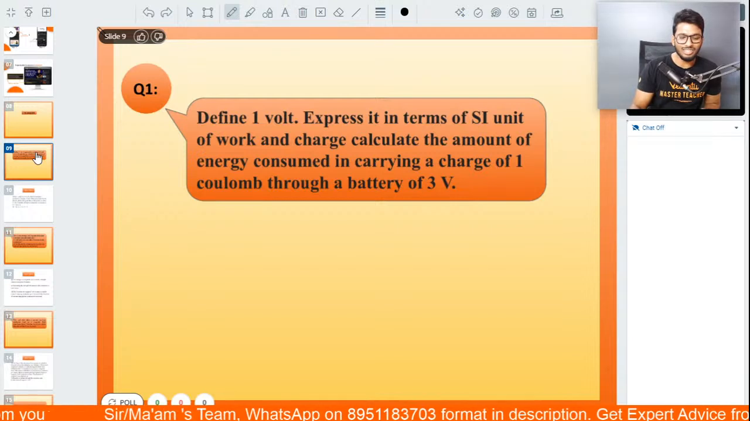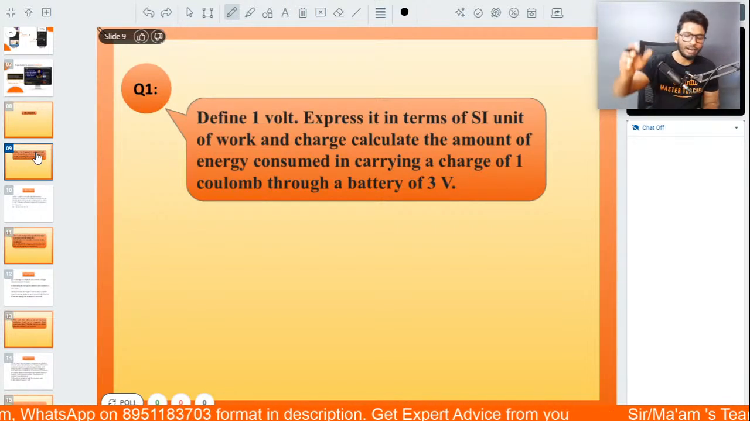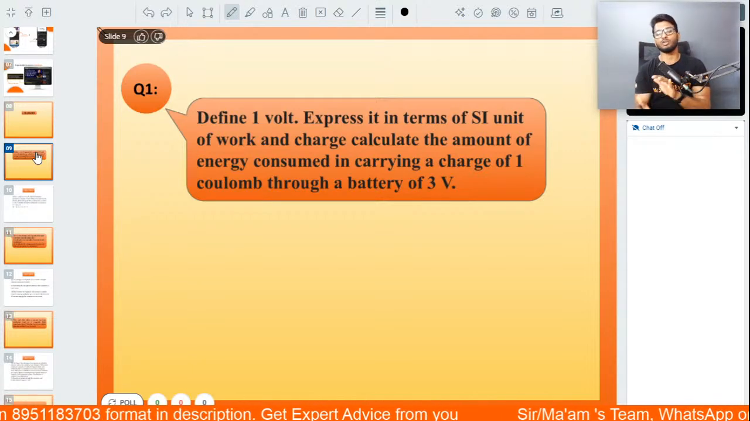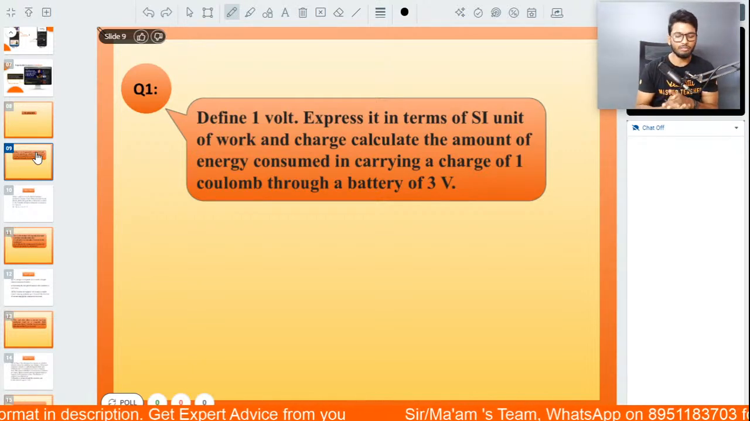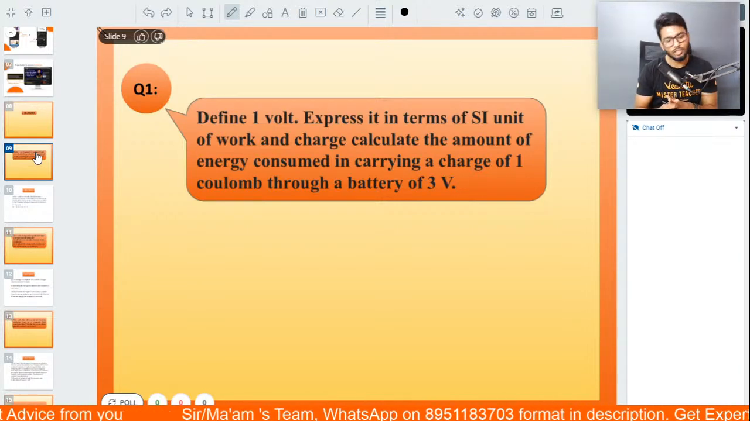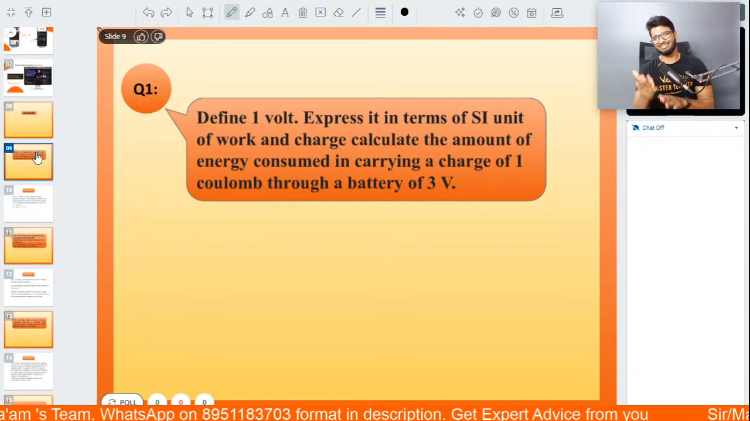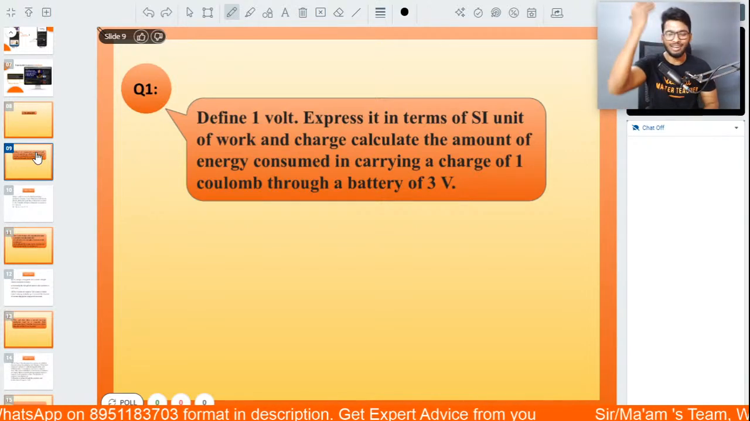Okay, potential difference is said to be 1 volt when 1 joule of work is done. Absolutely wonderful one. Anyone else? Any other definition that you can think of? 1 joule of work is done to move 1 coulomb of charge is called 1 volt. Absolutely fantastic. Wah bhai wah. Absolutely.